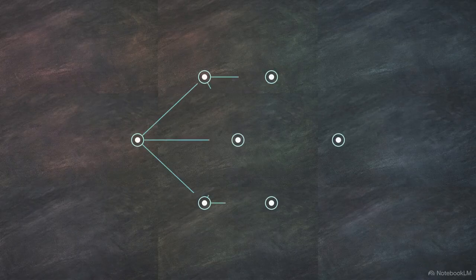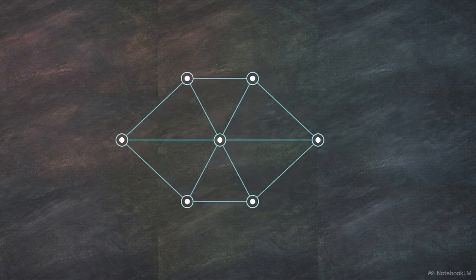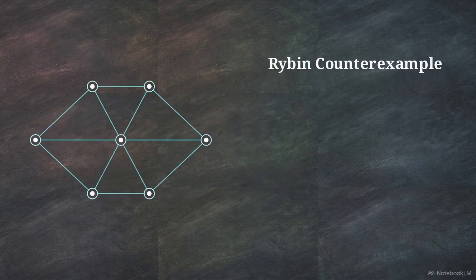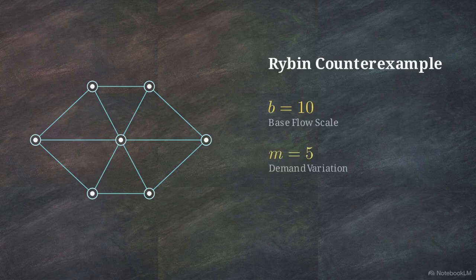We can observe this transition in Dmitry Rybin's 7-node network counterexample. This specific network is defined by 3 integers: a base flow scale of 10, a demand variation of 5, and a topological gap of 1.